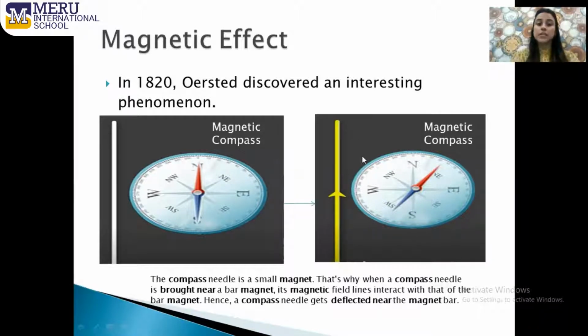Yes, the magnetic field is coming from this straight conductor. The straight conductor is producing a magnetic field around it, and when the magnetic compass is brought near the straight conductor, it shows deflection because of the interaction between the magnetic field associated with this needle and the magnetic field associated with this straight conductor.